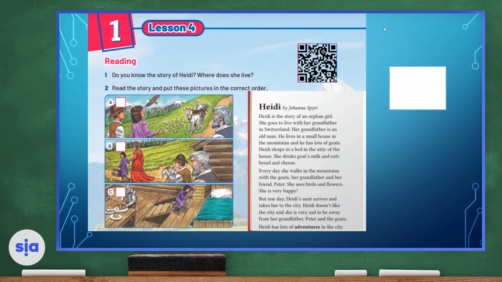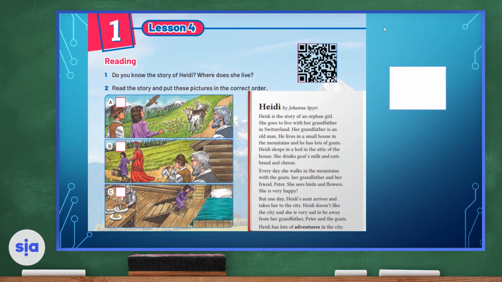Heidi by Joanna Spyri. Heidi is the story of an orphan girl. She goes to live with her grandfather in Switzerland. Her grandfather is an old man. He lives in a small house in the mountains, and he has lots of goats. Heidi sleeps in a bed in the attic of the house. She drinks goat's milk and eats bread and cheese. Every day she walks in the mountains with the goats, her grandfather and her friend Peter. She sees birds and flowers.